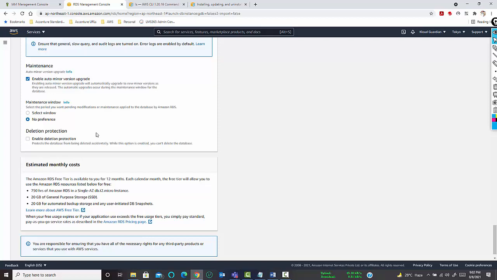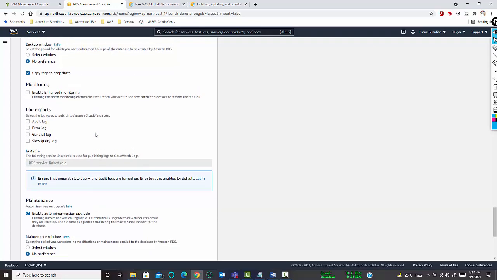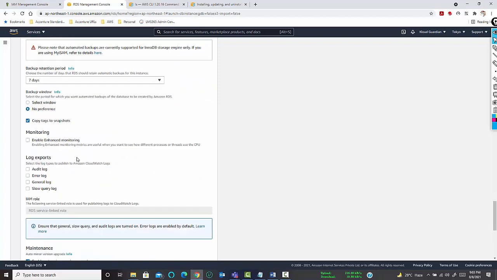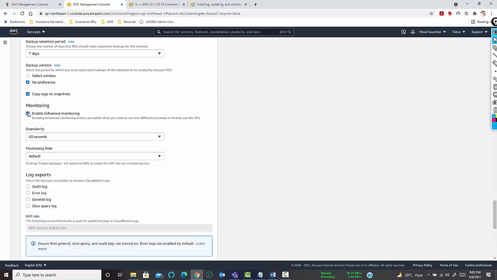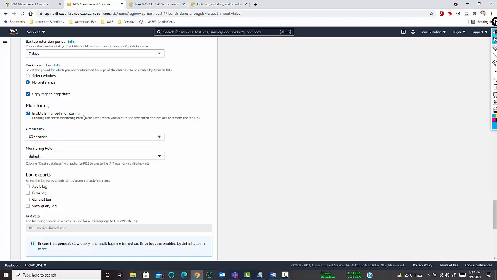Vijay, if you could slightly scroll up, you will see that granularity is there for 60 seconds. If you enable the enhanced monitoring, there is a granularity of 60 seconds. It can start with 1 second and it can start with 60 seconds. So granularity means once you enable this particular monitoring, CloudWatch or CloudTrail, whichever you will configure, this will take the logs every 60 seconds. Oh, I see. Okay. Got it.